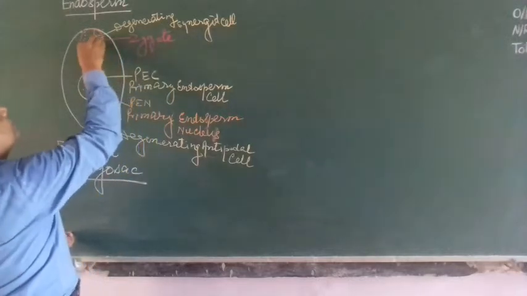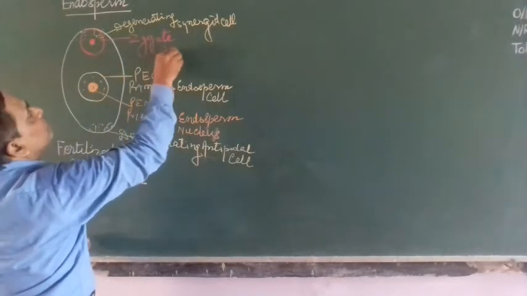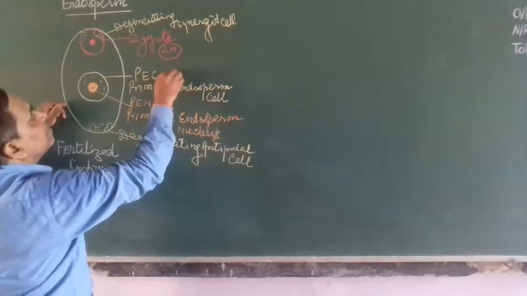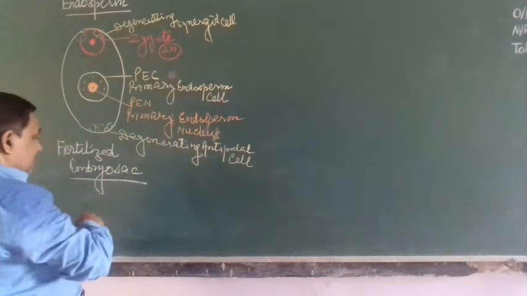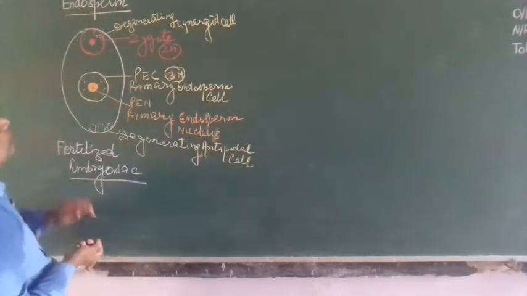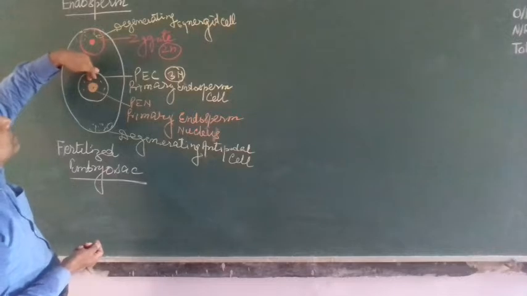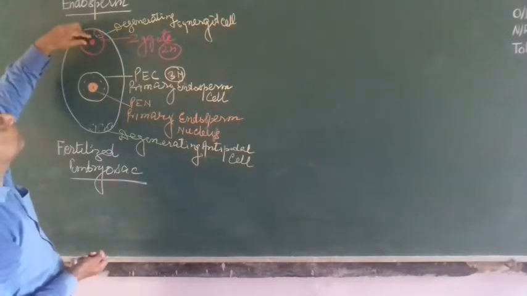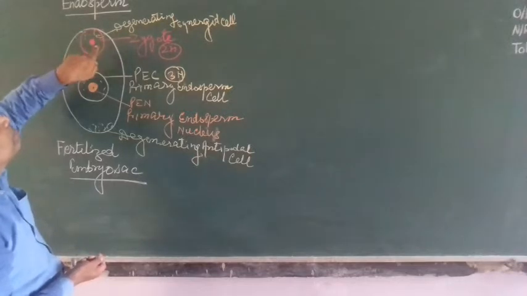Zygote is 2n, and this is the primary endosperm cell. This is 3n. Why 3n? This develops from two nuclei of the central cell and one nucleus of the male gamete. Here, the zygote develops from one nucleus of the egg cell and the nucleus of the male gamete.